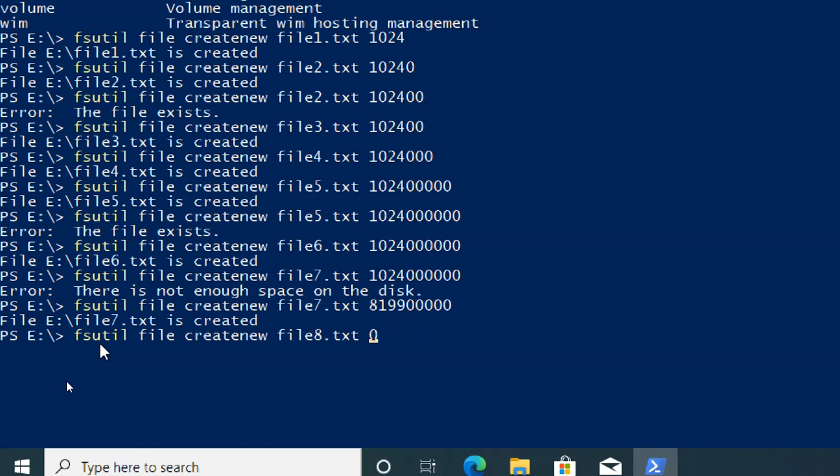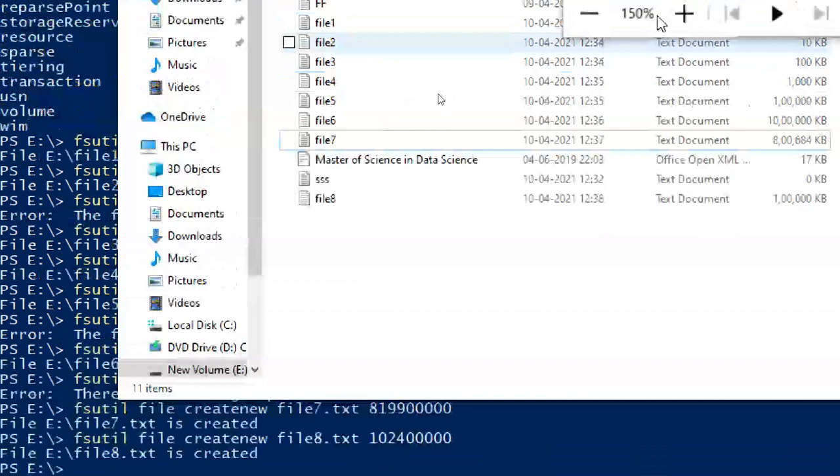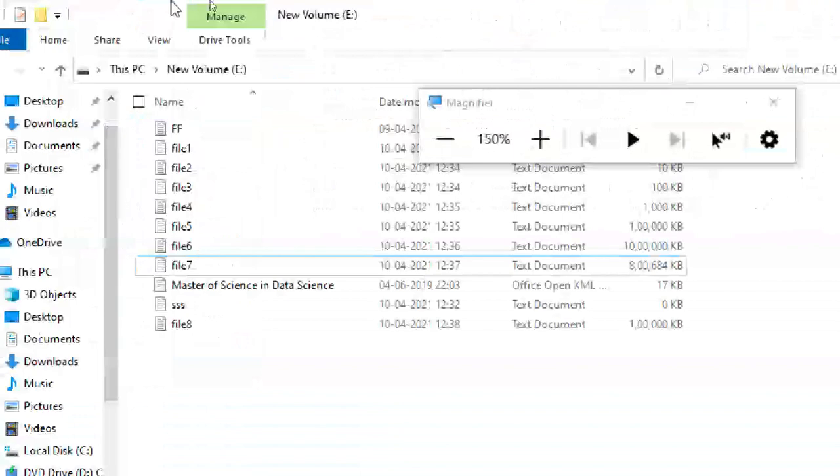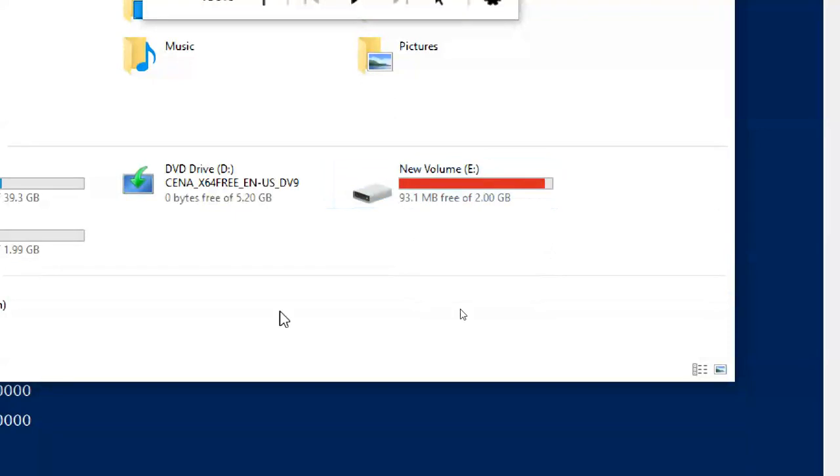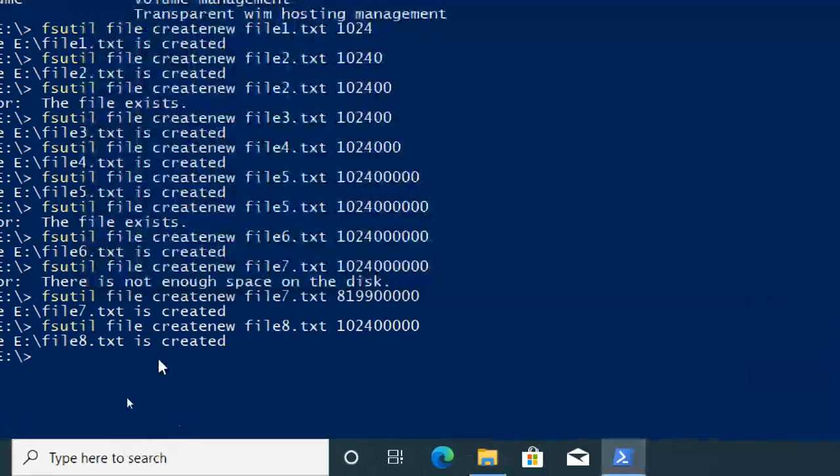It should show that the warning level is showing, but I want to show you that. So 1024 is 1K, 10K, 100K, 1 MB, 10 MB, 100 MB. The file is created. Now can you see 93 MB free.